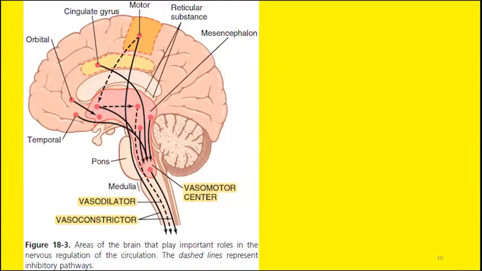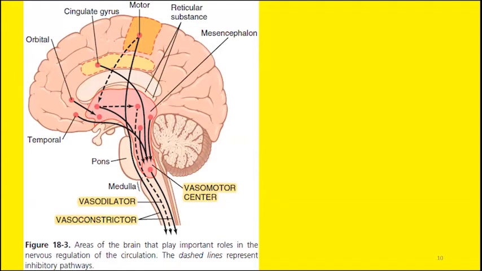Now, this figure is taken from your textbook. Here you can see the location of the very important center known as the vasomotor center. This is the cut section, and you are viewing the lateral view. This is the location of the vasomotor center. This is pons. Just inferior to pons is medulla. So at the junction of pons and upper part of medulla, this is the site for the vasomotor center.